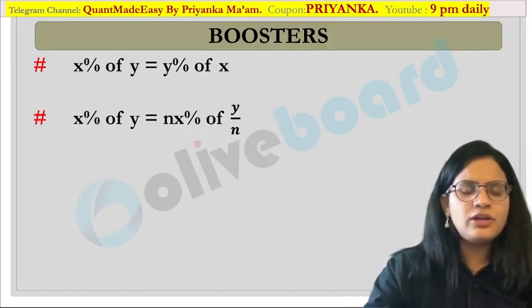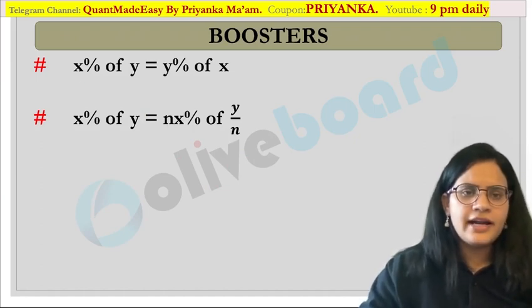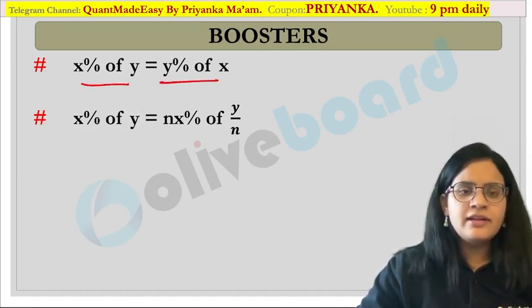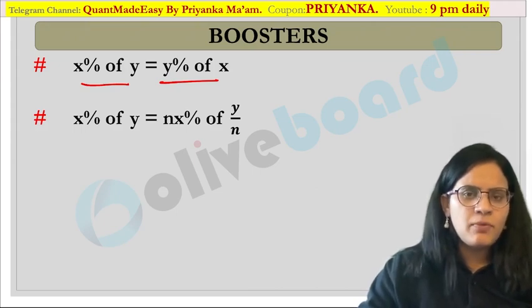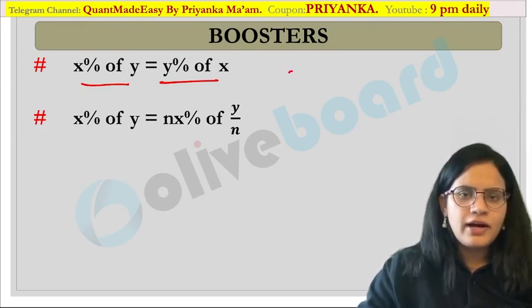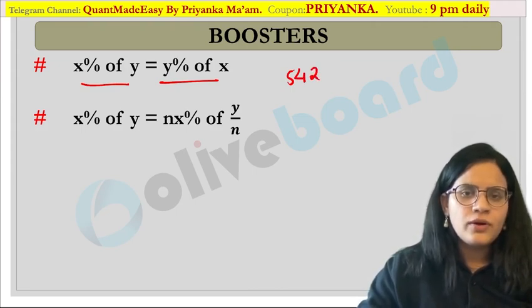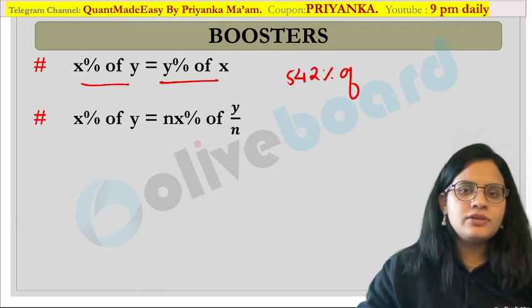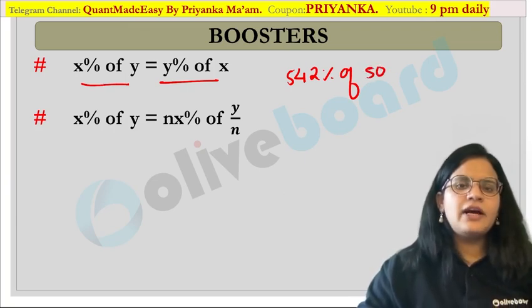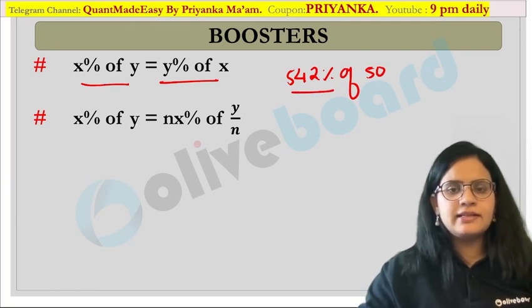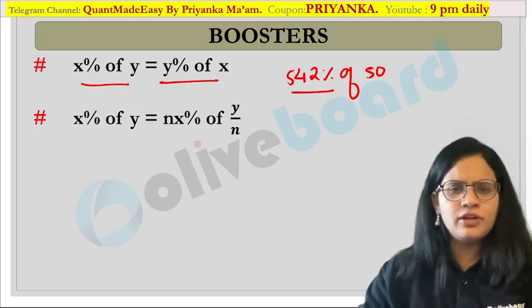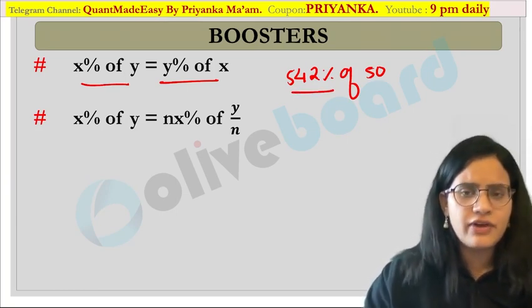Now there are a few concepts which will appear again and again in your question paper. That is nothing but X percentage of Y. For example, suppose I give you 542% of 50. Now you know 542% you will practically not be able to convert into fractional format.